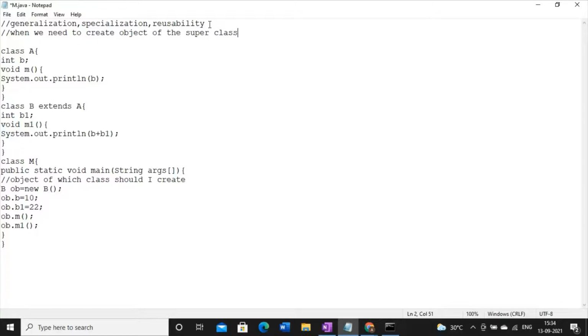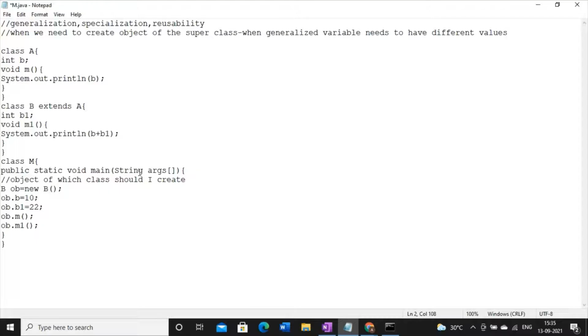So what is the case? When a generalized variable needs to have different values. So how can I implement this?